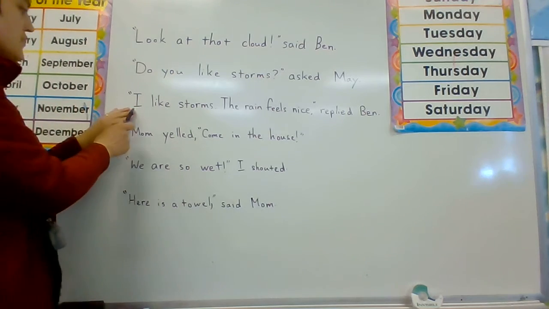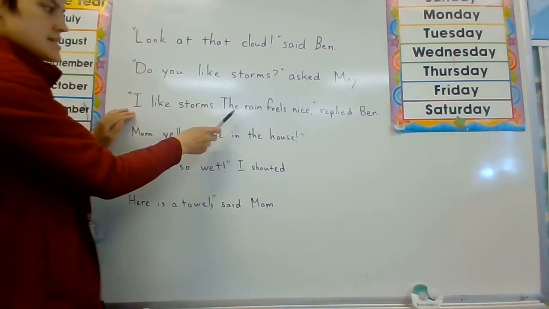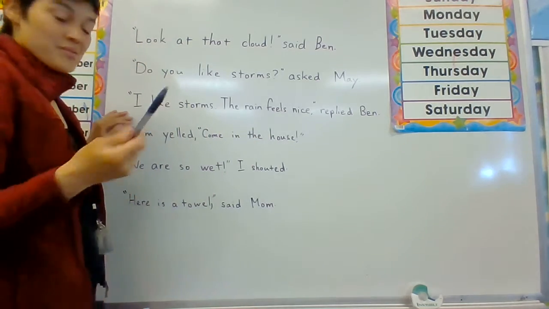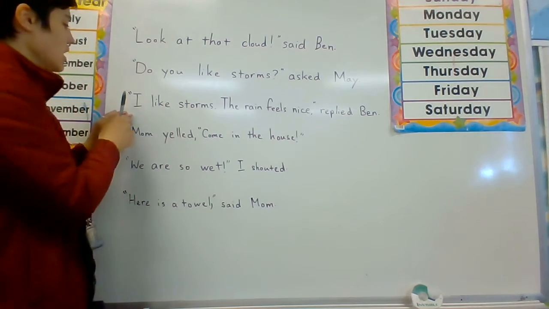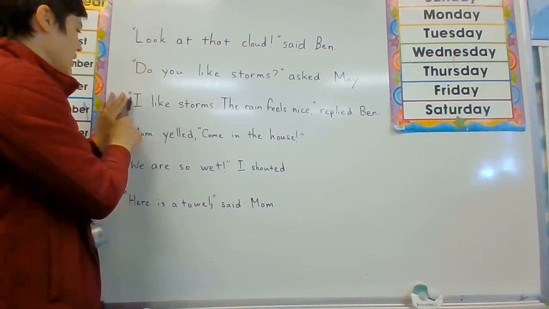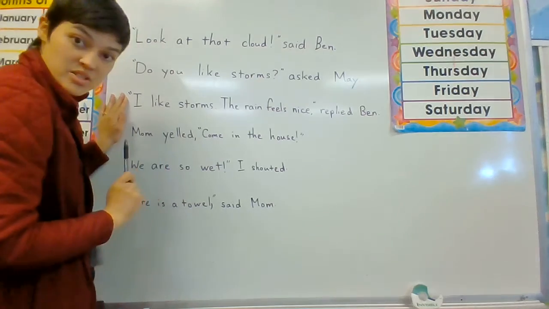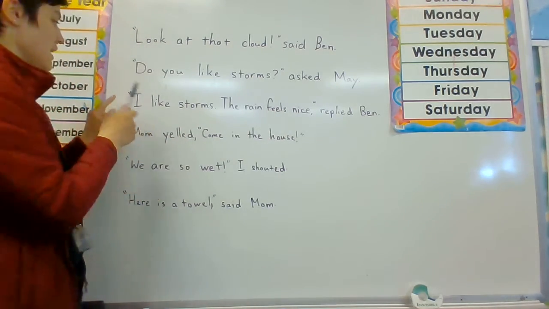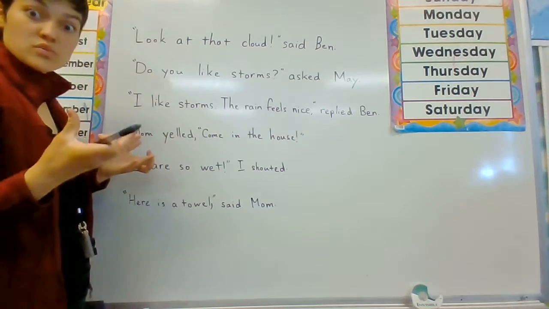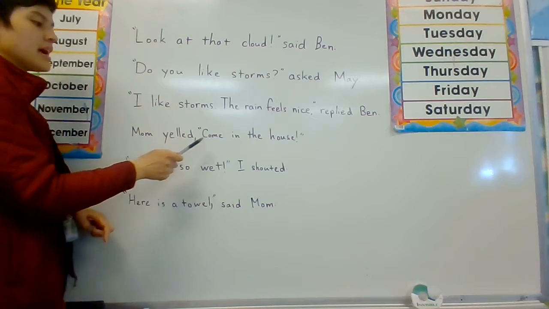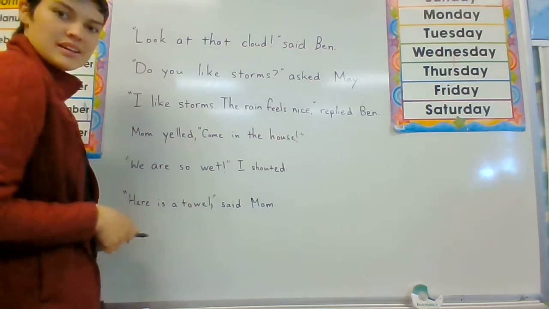Now here, let's read this. "I like storms. The rain feels nice," replied Ben. So this is another good example of dialogue. I know exactly what Ben said. I know that Ben is the person who said it, and I see the quotation marks around what he actually says. Now here it says, "Mom yelled, 'Come in the house.'"